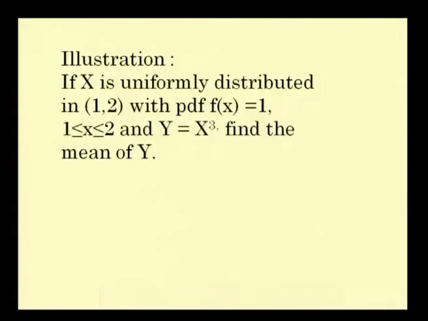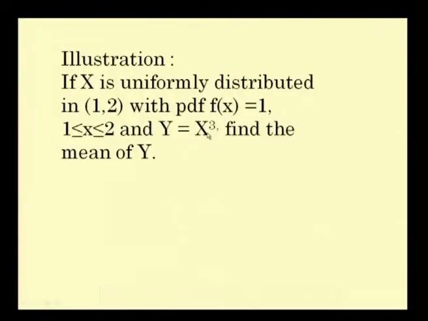The next example is you have to find out the expectation of a random variable y which is equal to x cube, when x is a continuous random variable distributed with a PDF f of x equal to 1. This is x uniformly distributed. These kinds of distributions you will be studying later, but f of x is specified.